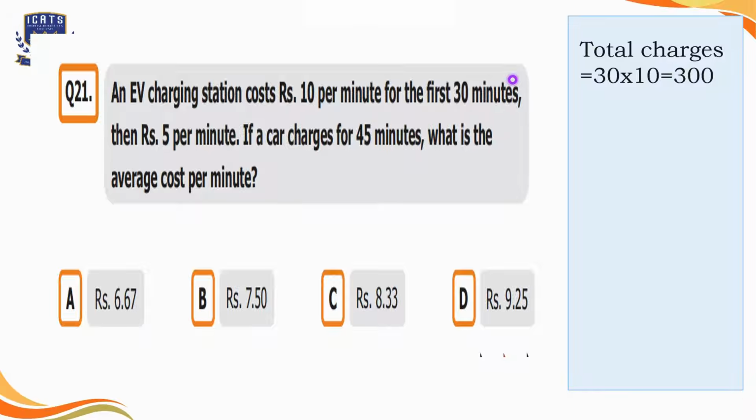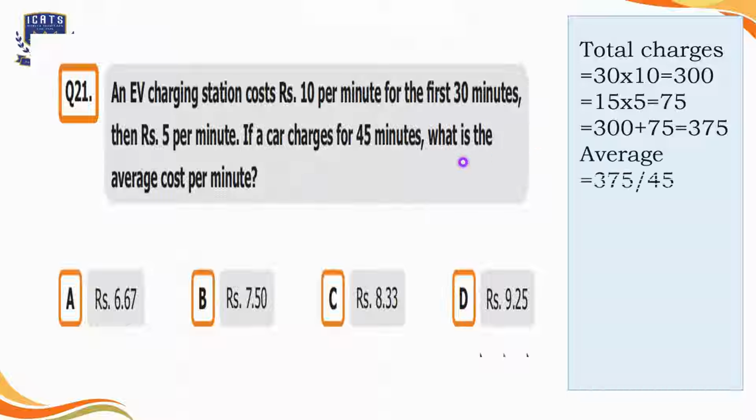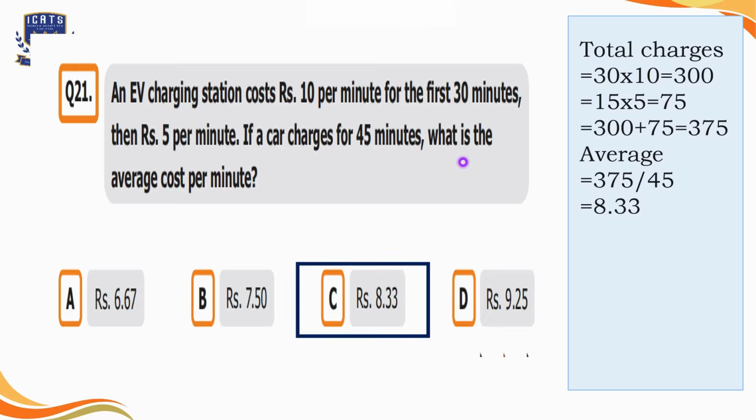Then we know that the car charged for 45 minutes. So out of 45 minutes, 30 are done. So 45 minus 30 is 15. We will find the cost for these 15 minutes as well by multiplying rupees 5 by 15, that is equal to 75. Let's add the values, that is equal to 375 rupees. As we have to calculate the average cost per minute, we will divide the total cost by the total time. That is 375 divided by 45, which is equal to 8.33 rupees. We'll select option C over here. The average cost per minute is 8.33 rupees.